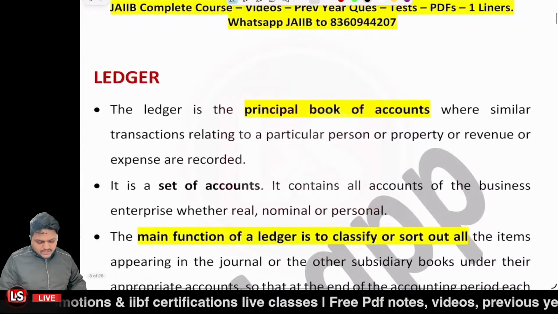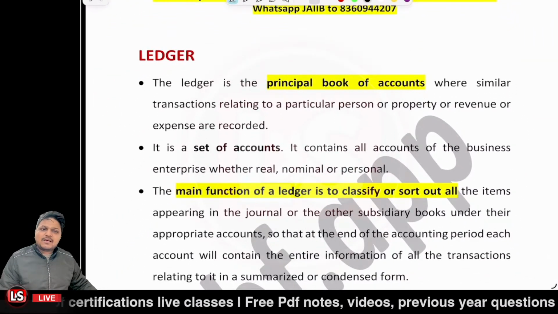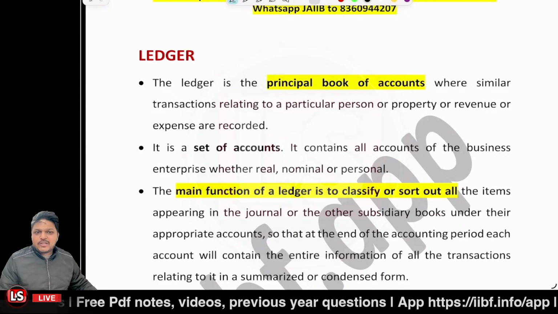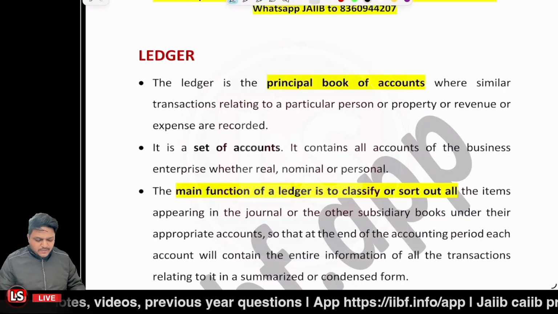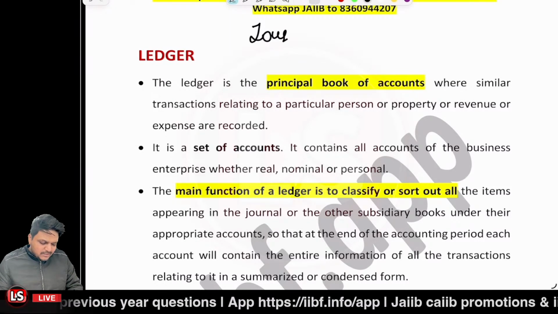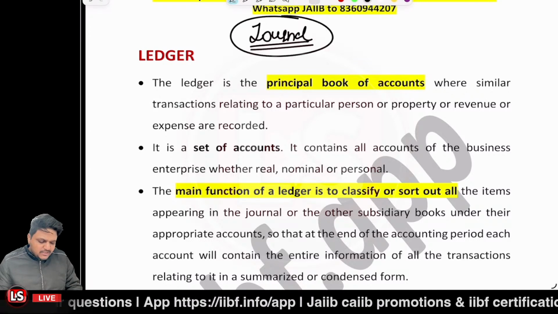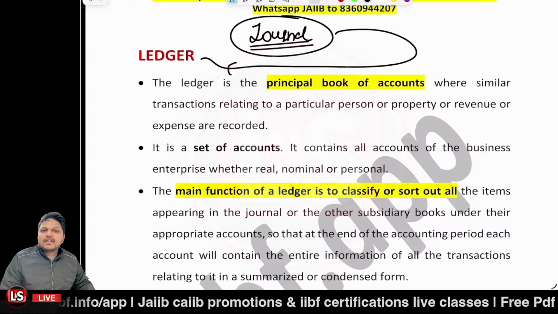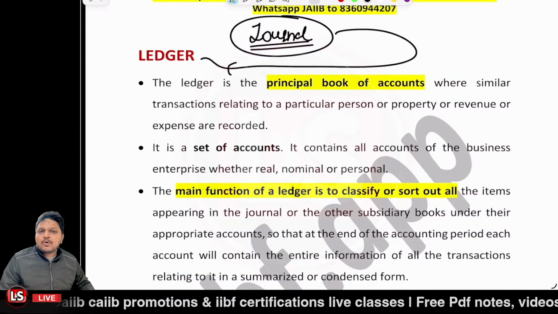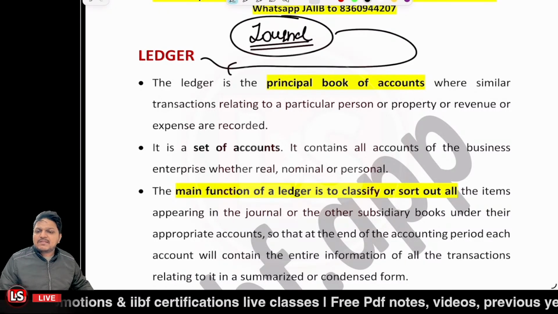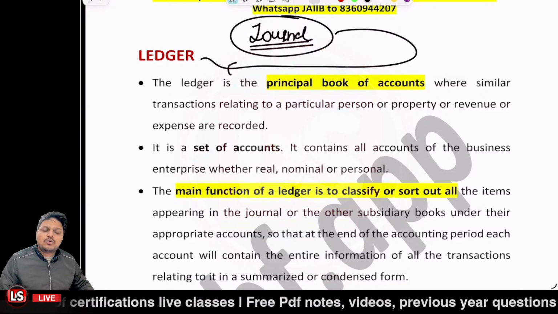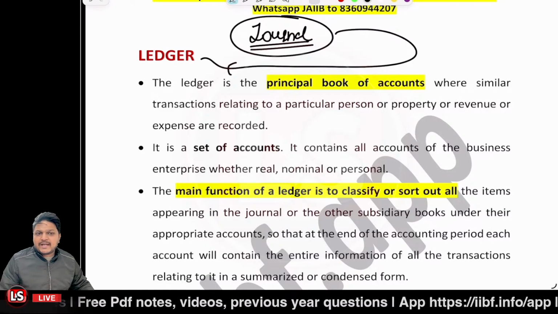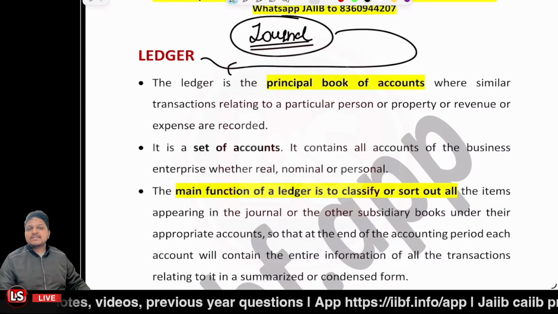Now let's move further. It's related to the ledger. The ledger is a book of secondary entry, a principal book of accounts. Here you post the transactions. The transaction is first recorded in the journal, the book of original entry, and after that you post it in the ledger. It's just like a book with multiple pages, and every single page is related to a different account. It is a set of accounts, so all the accounts related to the business enterprise will be there.